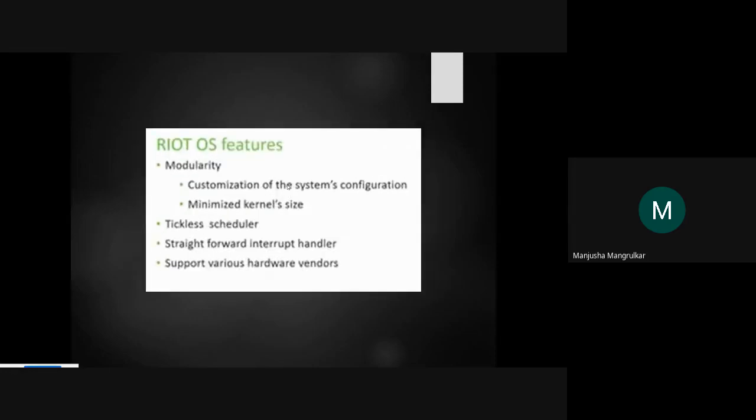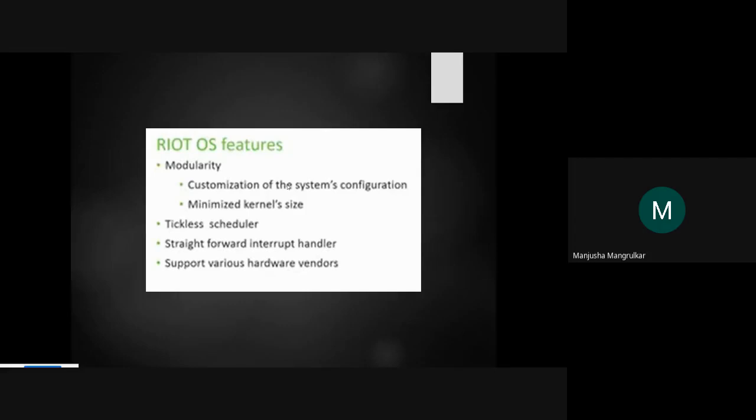So now, what are the RIOT functions? It offers modularity, customization of systems and configurations, and minimized kernel size, very small. It is developed for whichever module you require. If you require only a system to wash the hand, only the tap on and off, then only those features you take.